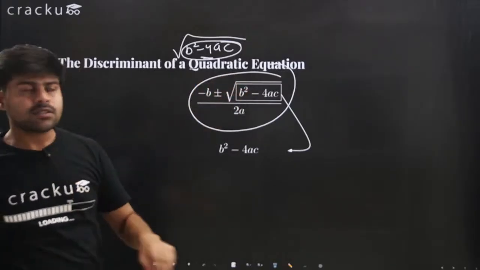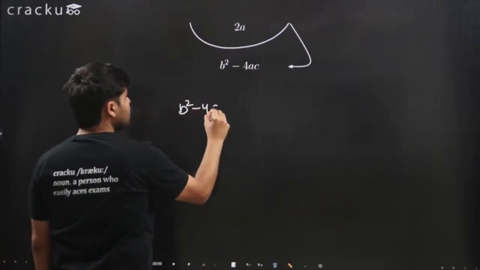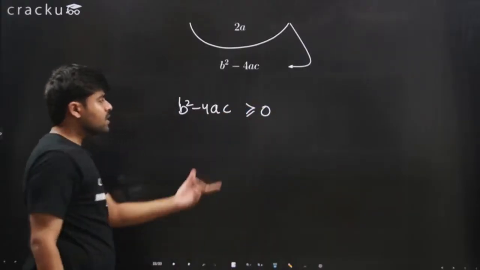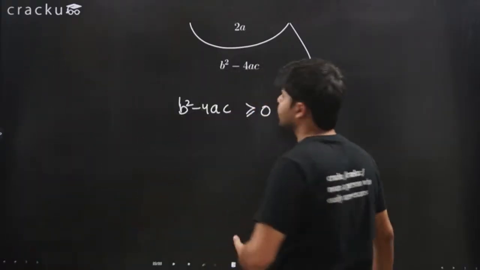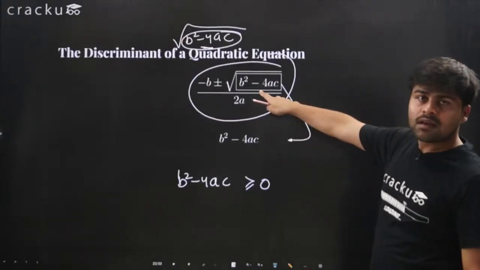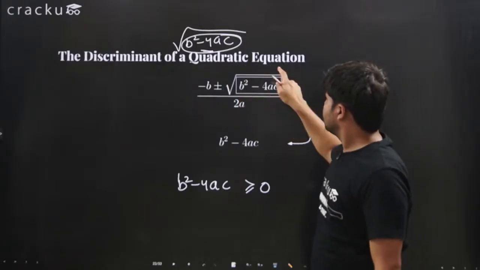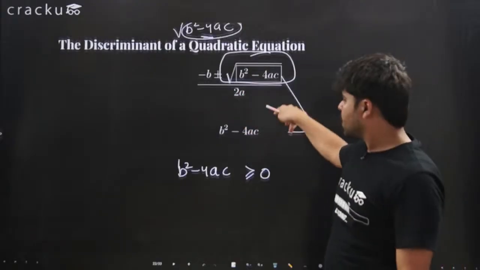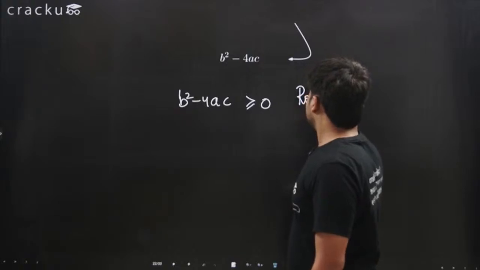Essentially, let's take two conditions. The first condition is b square minus 4ac is greater than or equal to 0. If this is the condition, then in this quadratic formula, there will be some value to this part right here. This will have some real number value, and therefore the roots will be real. Why? Because these are roots, right?